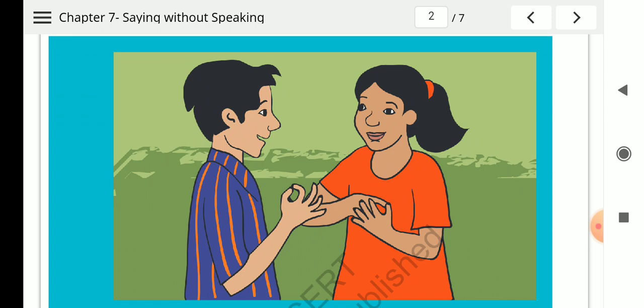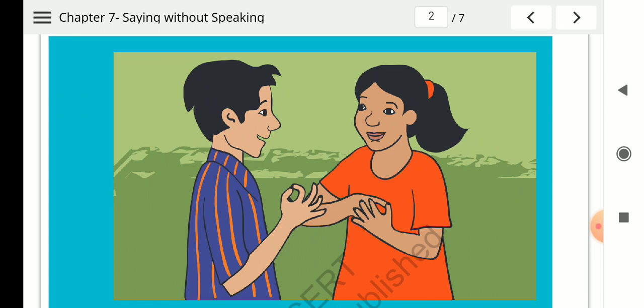Most of us can hear and speak, but there are some people who can neither hear nor speak. These people talk through actions. They understand what the other person is saying by studying their lip movements. So all of us cannot do everything, right?